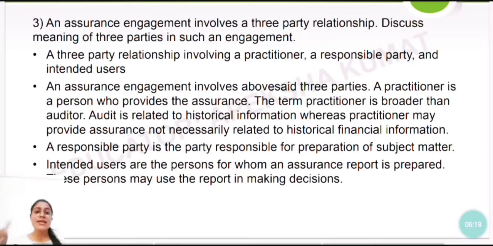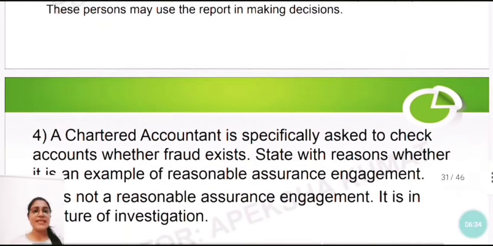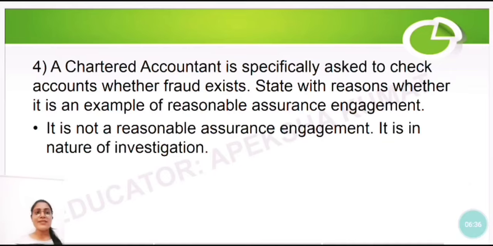How can you remember this? Practitioner, just understand it as an auditor. Though the scope of practitioner is broader, you will remember it as an auditor, management and the user, okay, like that.